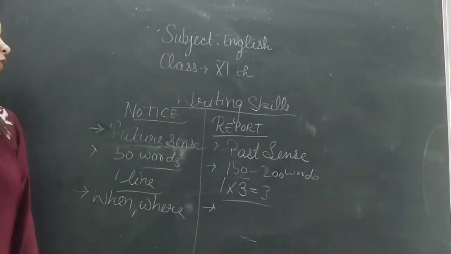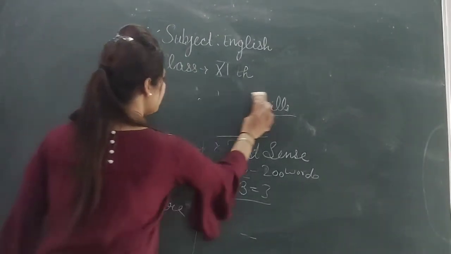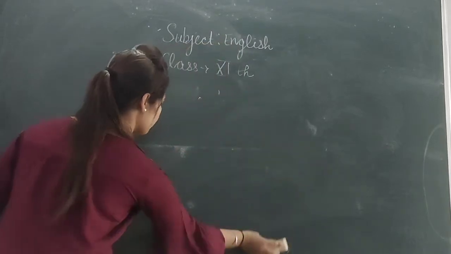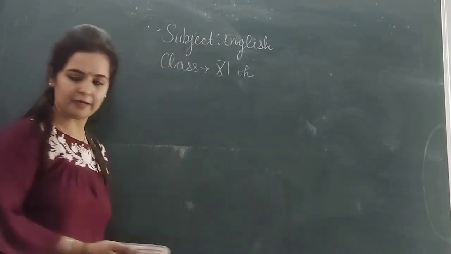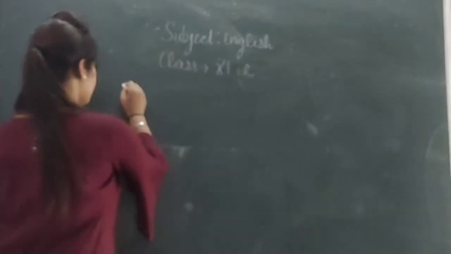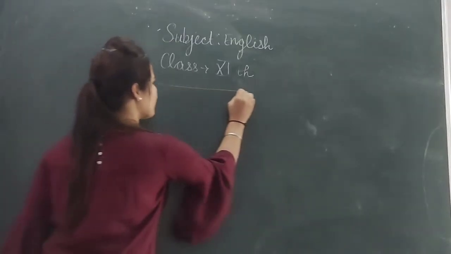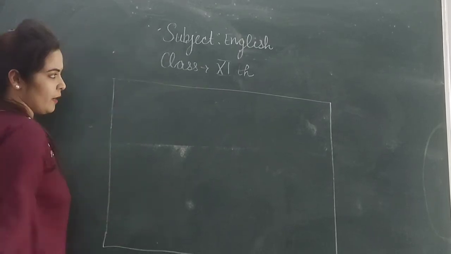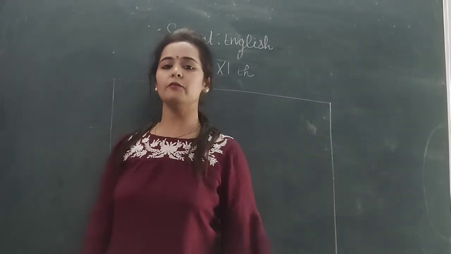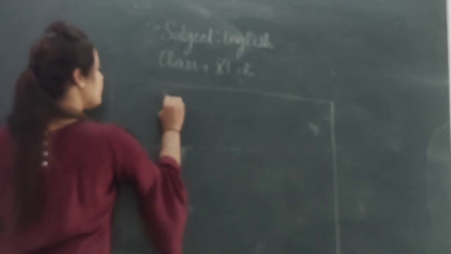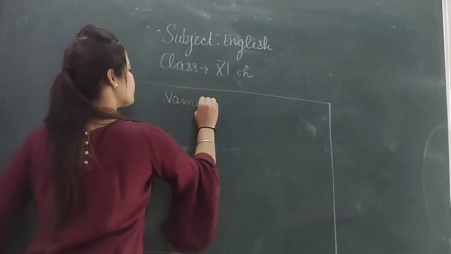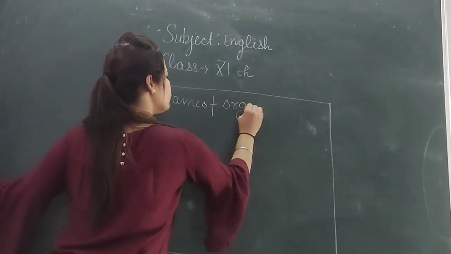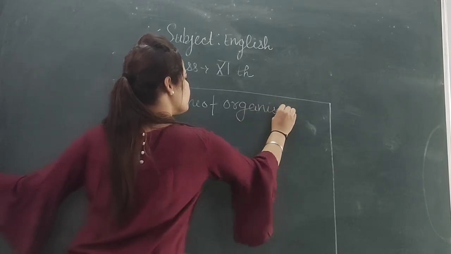So now I am going to explain the format of notice writing. What is the format of notice writing? Okay. Notice is always written in a square box. Okay. Notice is always written in a square box. And at the first side, what do we write here? Name of the organization.